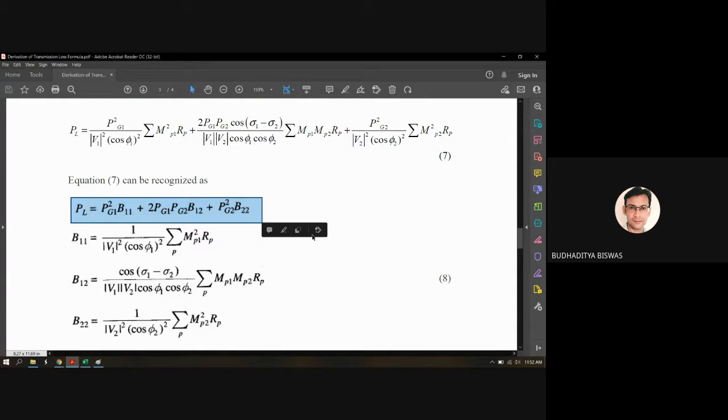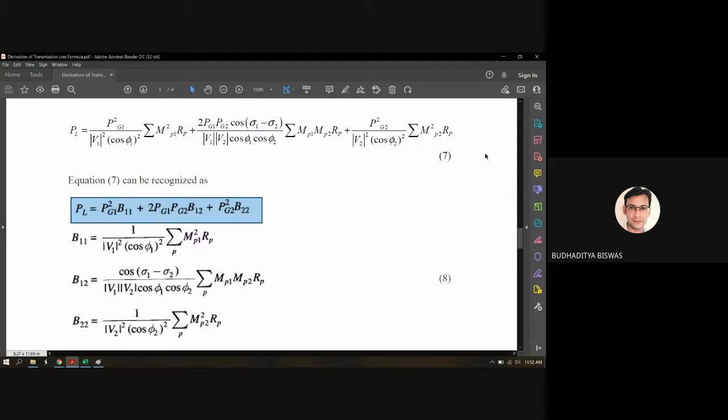Last time, in that example, PL equals 0.0008 P1 squared. So in that expression B22 is 0, B12 is also 0, and B11 is 0.0008. So if you have an idea about the loss coefficient, you can easily represent the transmission line loss in terms of the generation.